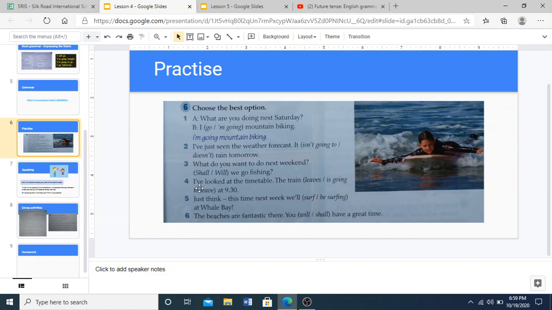Number 4, I've looked at the timetable. The train leaves at 9:30 or the train is going to leave at 9:30. Of course, the train is going to leave at 9:30. Number 5, just think, this time next week we will surf at Whale Bay or we will be surfing at Whale Bay. Which is the correct option? Of course, we will be surfing. Be surfing is the correct option.